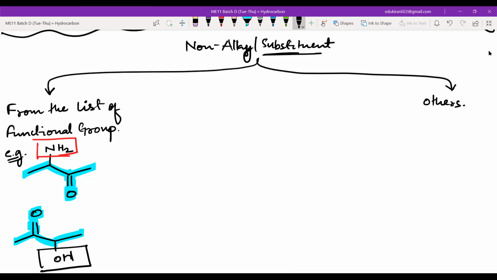Other examples may be a halogen, or a nitro group, or something with oxygen and CH3 or any R group. These are examples, please write this. Then we will first look at all the substituents that can be there from the functional group list.